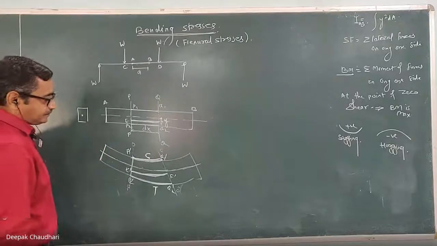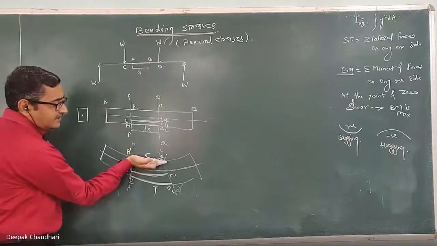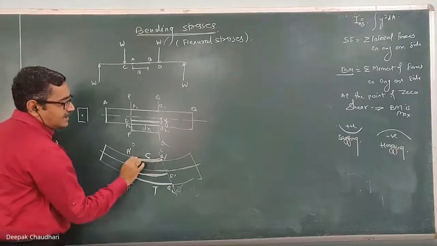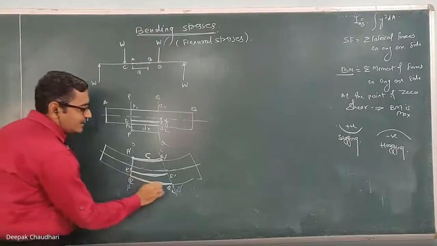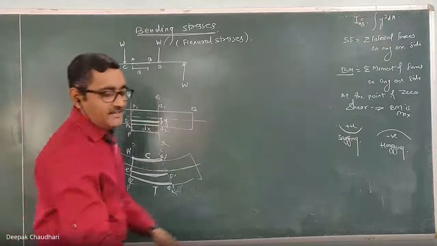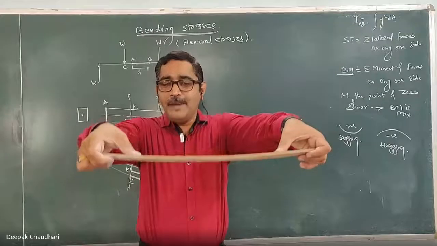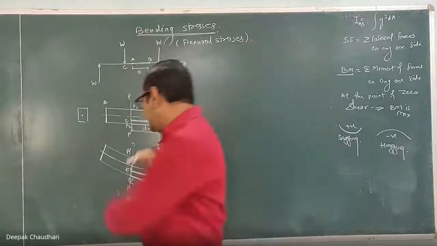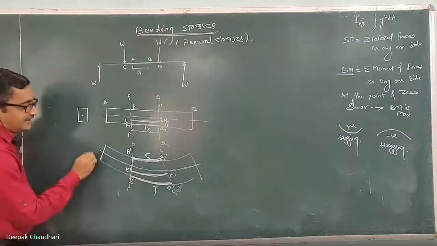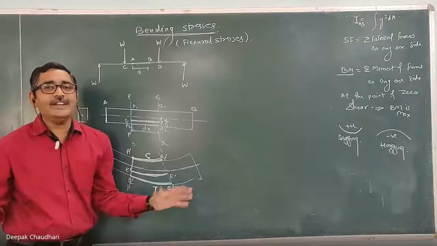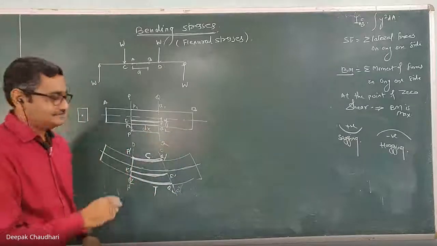Next thing. Now, when we move from top to bottom, the upper layers are in compression, lower layers are in tension. In between these two layers, there is one layer which is neither elongated nor contracted.